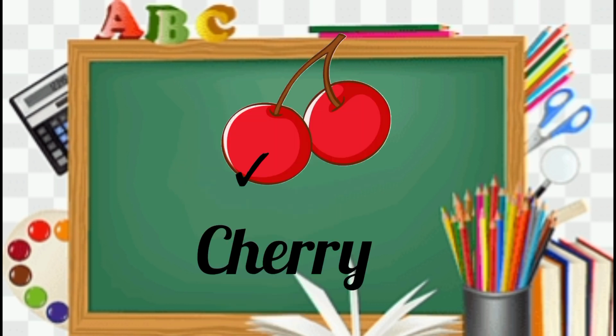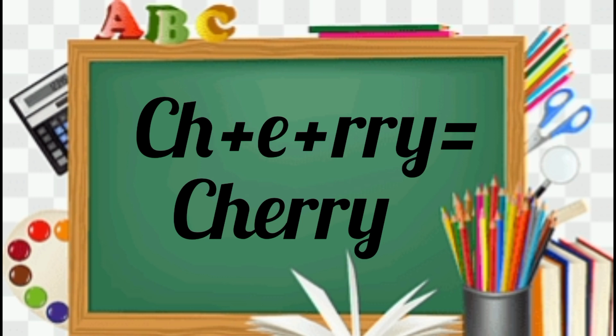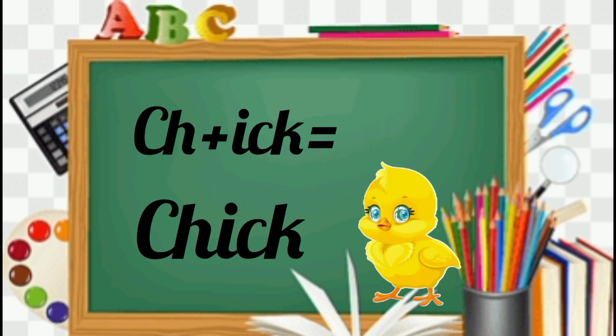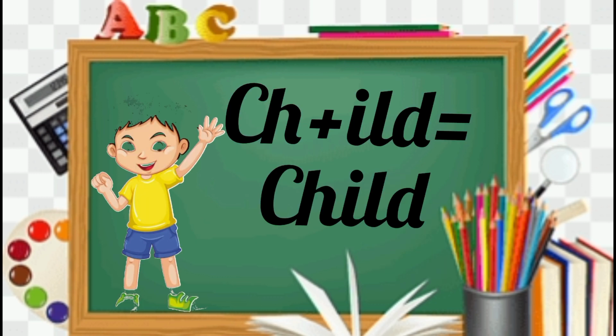There are two cherries. The symbol points to one cherry. Ch, a, ri mix together: cherry. Ch and ari together make cherry. Ch, ik, chick. Ch and ik mix together: chick. Ch, ild, child. Ch and ild mix together: child.